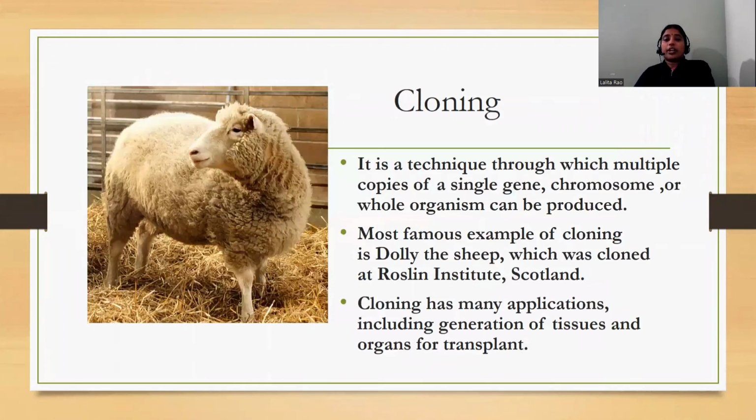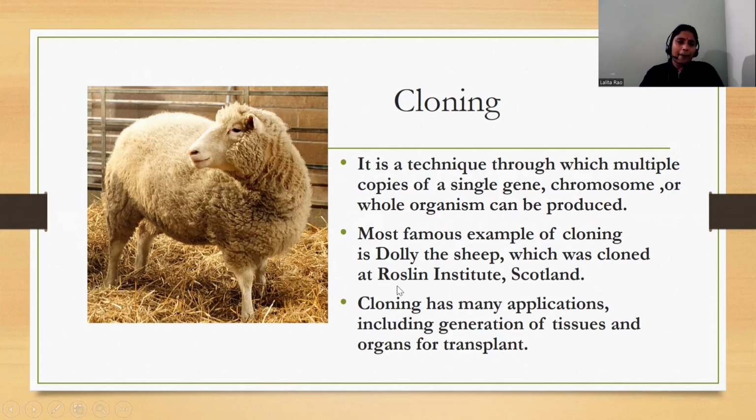Now, what is cloning? Cloning is a technique through which many copies of a single gene can be produced. You can copy single genes, you can copy a chromosome, or you can copy the whole organism. And the most famous example of cloning is Dolly the sheep. You can see here the image of Dolly the sheep, which was cloned at the Roslin Institute, Scotland.